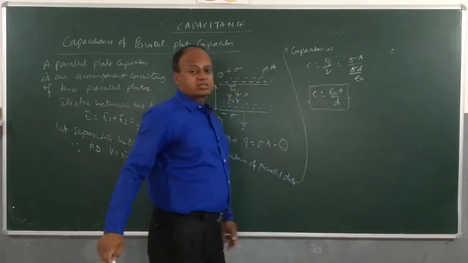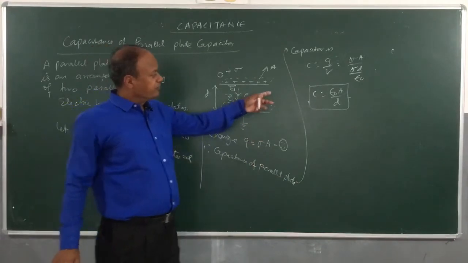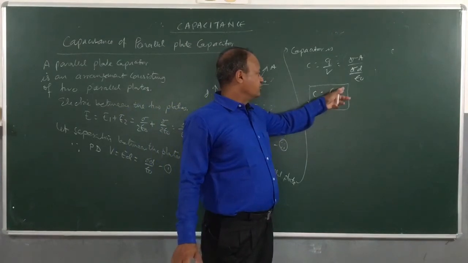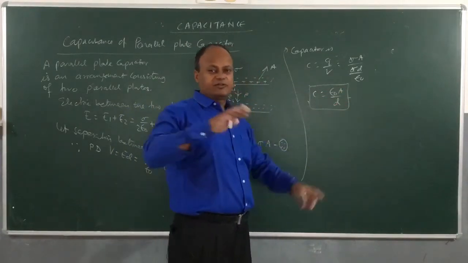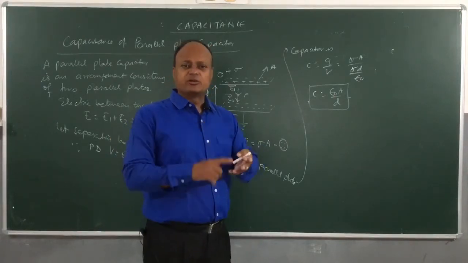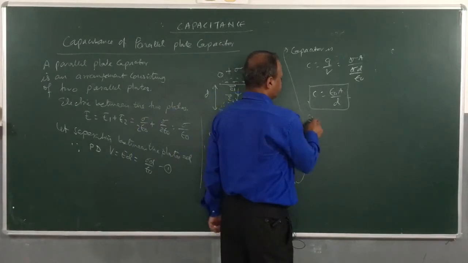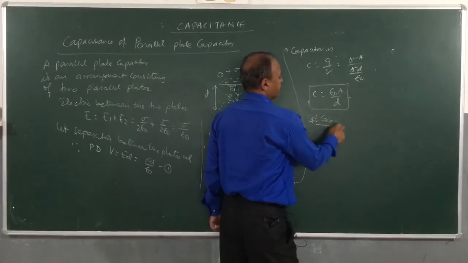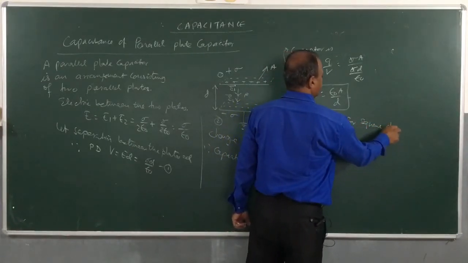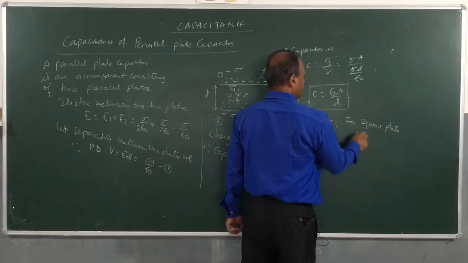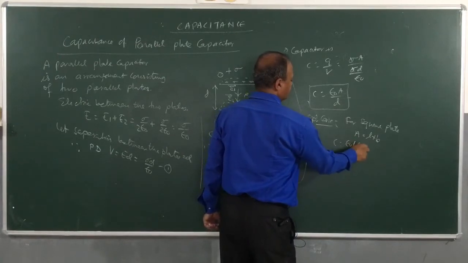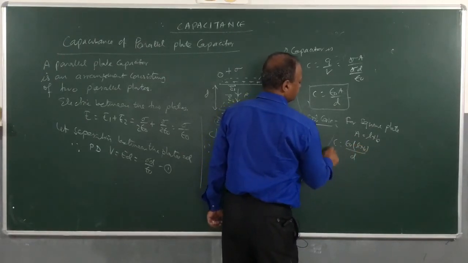So, here we come across the expression for the capacitance of a parallel plate capacitor, epsilon naught into A by D, where A is what? Surface area. So, you can consider any type of surface. The surface could be rectangular. Suppose I am using a special case for a square plate. If the plate is square, then the area will be what? Length into breadth, and then the capacitance will be epsilon 0 into length into breadth divided by D.